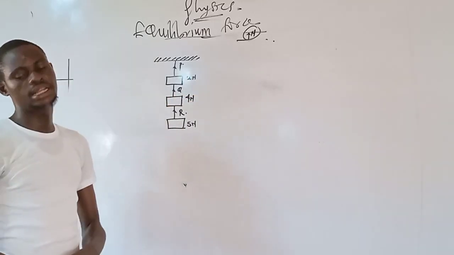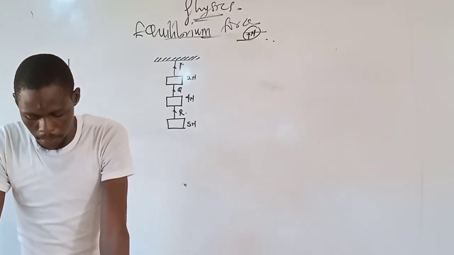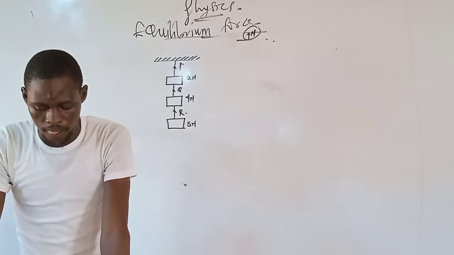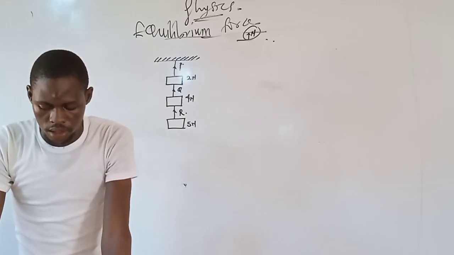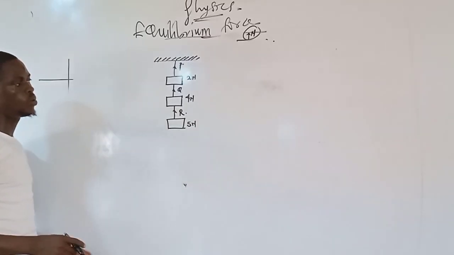Now, look at this question. They said, if the system above is in equilibrium, the tension in the string Q is what?